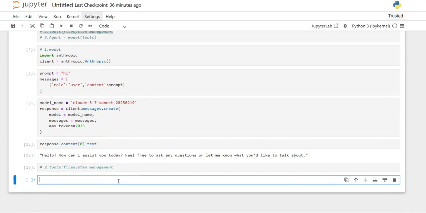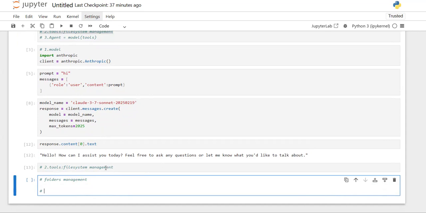How to create the tools? To create the tools, you simply define the functions. So what are the things that you are going to do? File system management. That means first you need to manage folders, and we also need to manage files, right? So we need to manage folders as well as files.